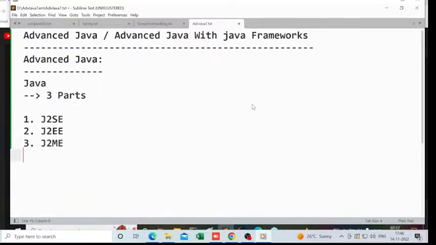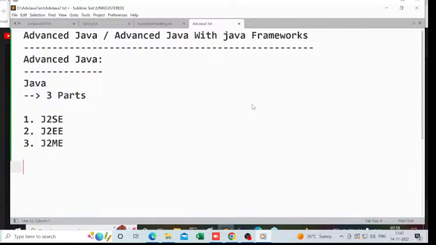Previously, people had awareness of core Java, advanced Java, and J2EE. People have this type of terminology in Java. But what I'm telling you clearly from this point onwards, we have to understand clearly that Java is not divided in the form of core Java, advanced Java, and J2EE. Java was provided by Sun Microsystems with three parts.